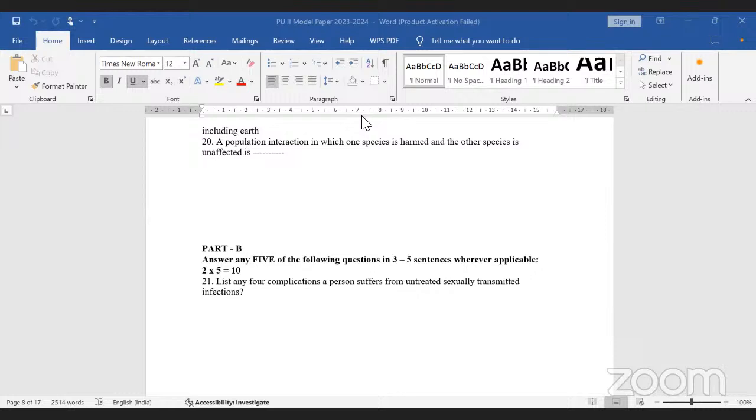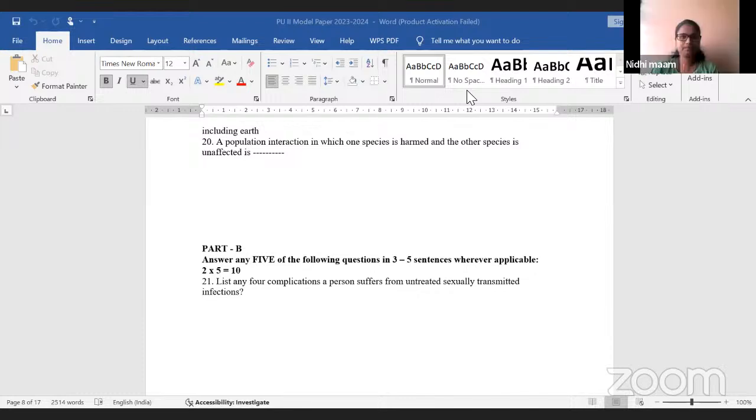But the question here is you have to tell 4 symptoms, complications a person suffers from untreated sexually transmitted infections. That is what they are asking.